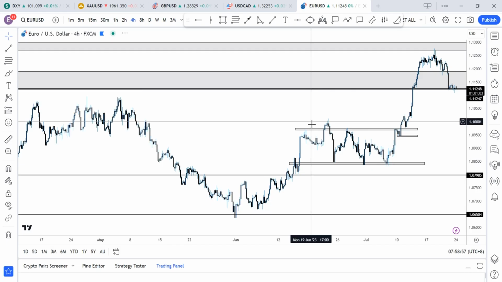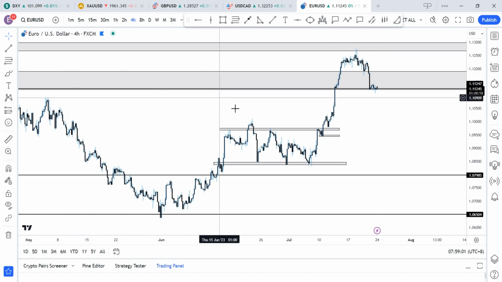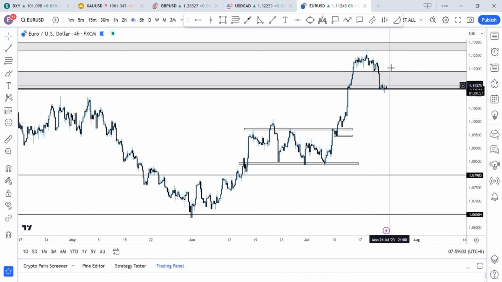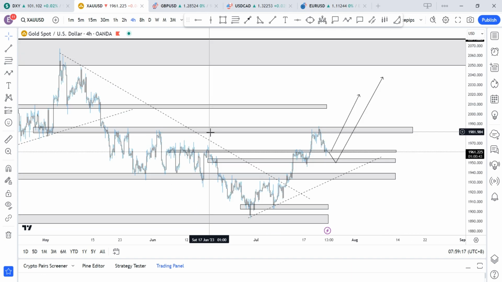An extra will be on Euro USD. Euro USD is correlating a lot of the time with the pound USD. So I'm anticipating maybe a continuation from this region, or we might see price pull back into these regions here, and then continue to the upside. All right, so that's that on the weekly outlook.